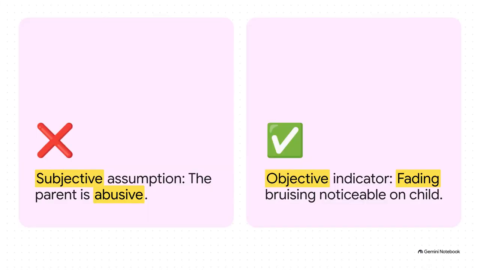When you are generating a clinical validation query for suspected maltreatment, your query must remain completely non-leading. You just cannot make a subjective assumption in the record like, the parent is abusive. Under the 2026 query standards, you have to quote the exact physical findings and behavioral observations documented in the chart, like fading bruising, and use that to ask the provider to clarify the condition they are treating or suspecting.